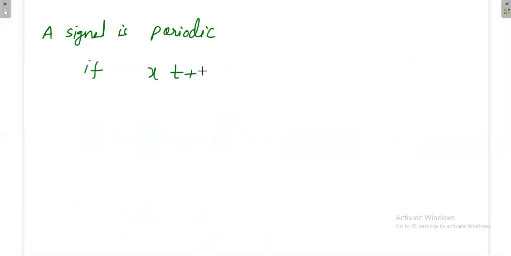So what do we mean by a periodic signal? A signal is periodic if x of t plus T is equal to x of t for all t. If the equation is satisfied, then that particular signal is called a periodic signal. This T could be anything, that means T, 2T, 3T are all allowed, but out of this, which one is fundamental? The fundamental period T naught.